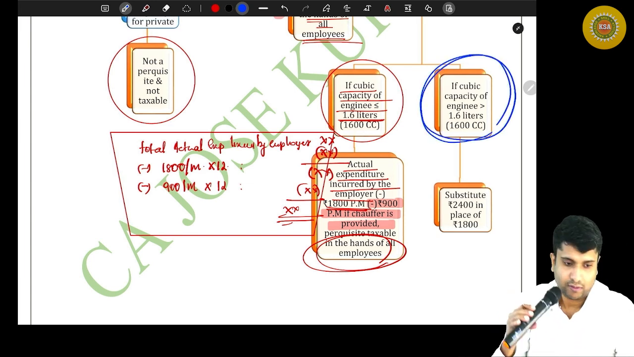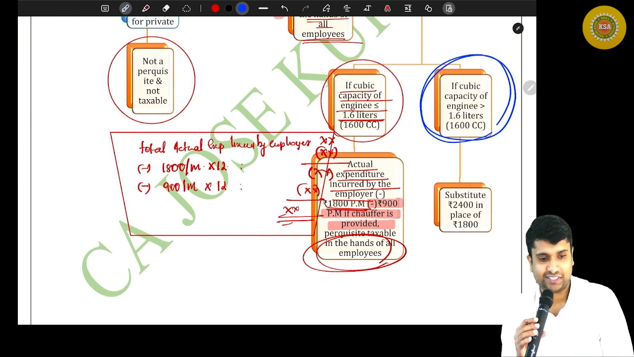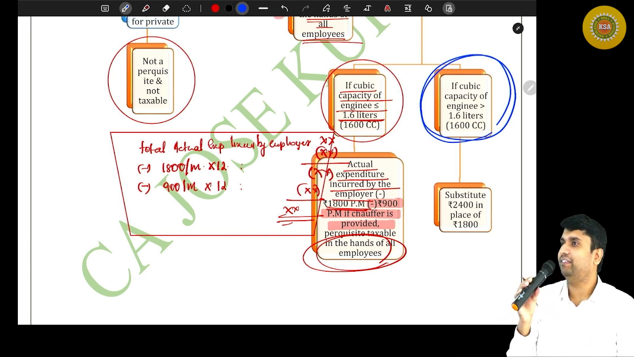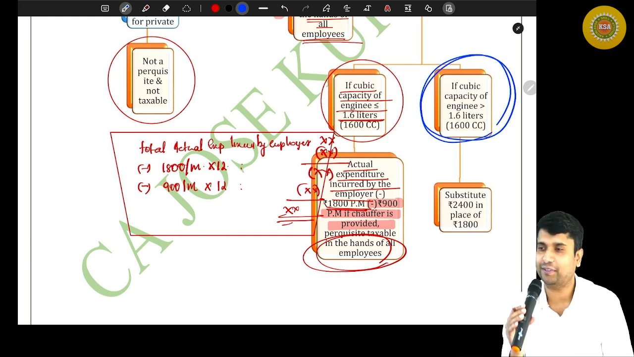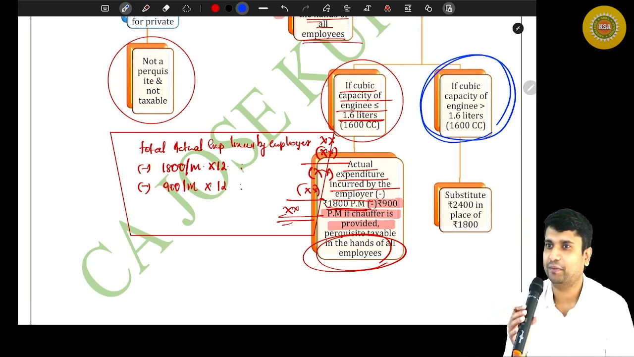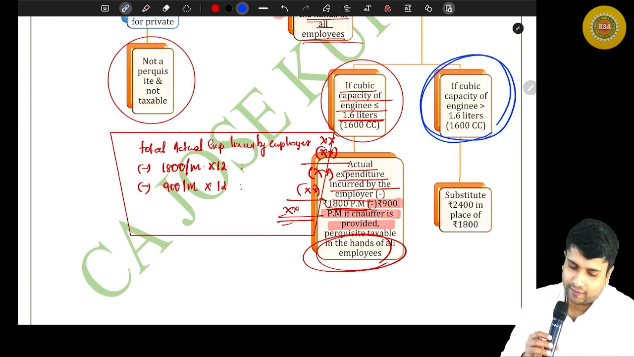Sir, will they mention the cubic capacity in the question? Of course, yes. No need to worry about that. They will always mention the cubic capacity of the car. Otherwise, you would need to memorize the cubic capacity of all the cars available in India. That is not possible. So definitely they will give it. Don't worry.